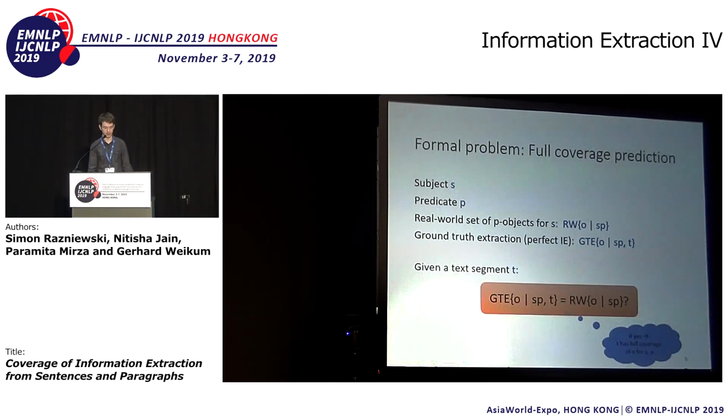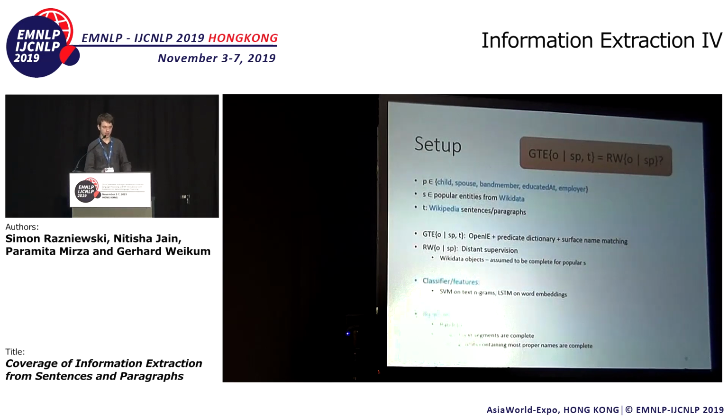We formally approach that as a classification problem for full coverage. So given a subject S and a predicate P, we look on the one hand at the real-world set of P objects for S, which we call here RW. On the other hand, we assume a perfect IE method from text, which gets out all the objects that are stated in the text. This is GTE, ground truth extractions. Then our decision problem is, for a given text segment T, is it the case that the perfect extraction, the objects it finds, are all the objects which also hold in reality? If that's the case, then we say this text has full coverage for the subject and predicate.